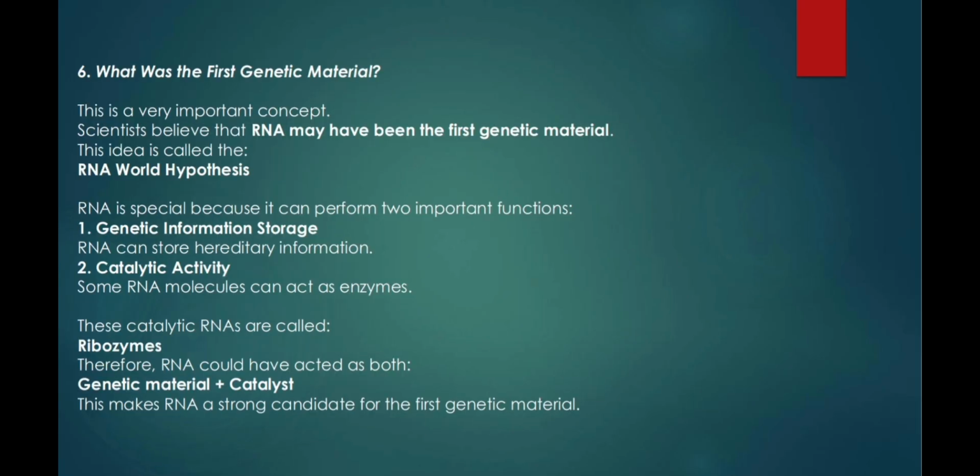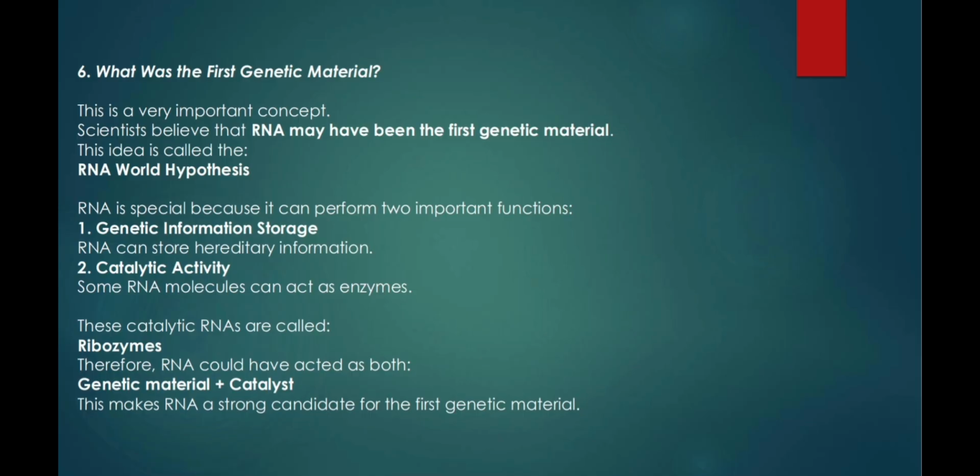Number 6. What was the first genetic material? This is a very important concept. Scientists believe that RNA may have been the first genetic material. This idea is called the RNA world hypothesis. RNA is special because it can perform 2 important functions.